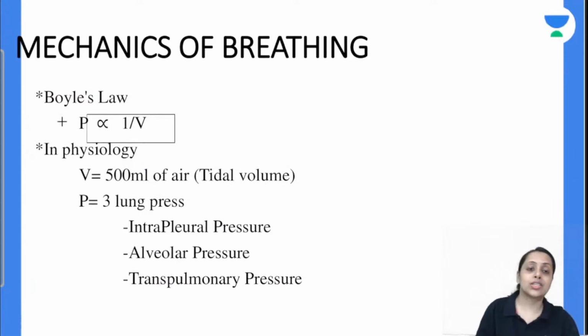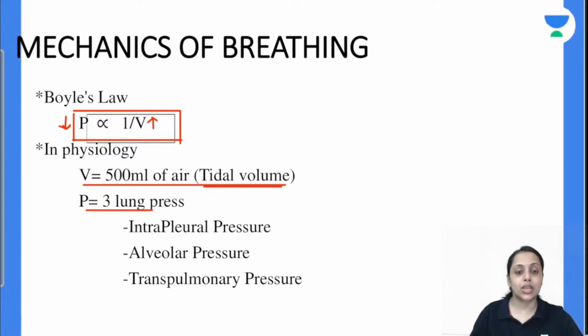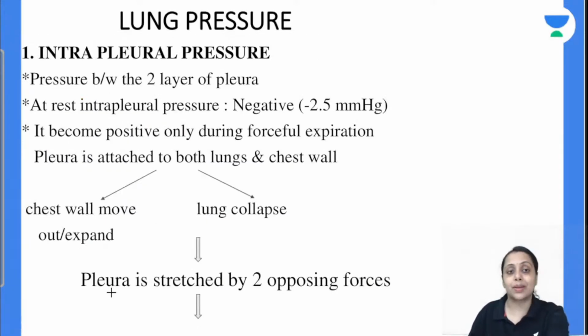Of breathing. To understand the mechanism of breathing, do remember the Boyle's law. What is Boyle's law state? Pressure is inversely proportional to the volume. When volume in the lung is going to increase, so pressure of the lung is going to decrease. So in our respiratory physiology, the volume we are talking is tidal volume. The pressures which we are talking about are three lung pressures: intrapleural pressure, alveolar pressure and the transpulmonary pressure. ठीक है, three pressures: intrapleural pressure, alveolar pressure, transpulmonary pressure.